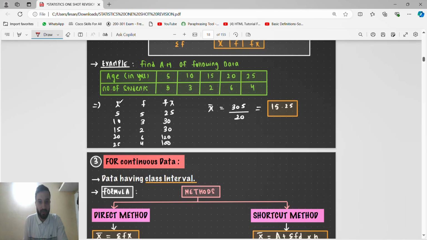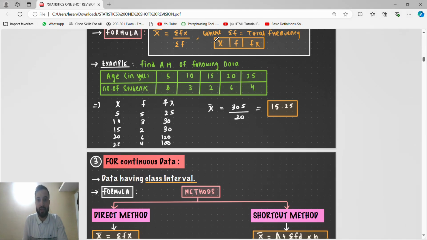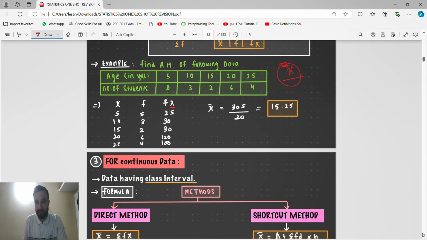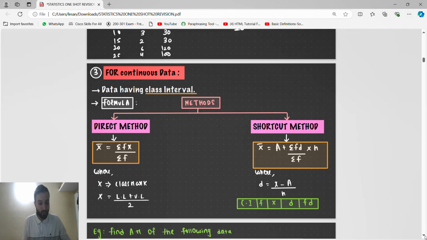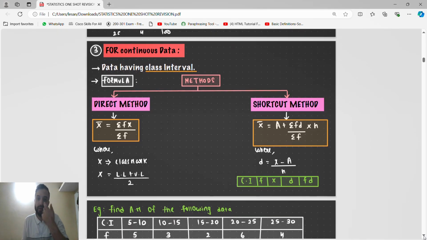So this is the summation of fi xi by summation of f. So x bar, not x. X is the mid value of the class interval. We know, those who have attended the class, you know. So that's why I am not going to go into detail, because you have already studied it in the class, and that's why it's a one shot.